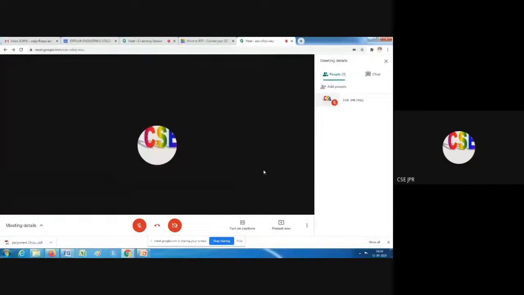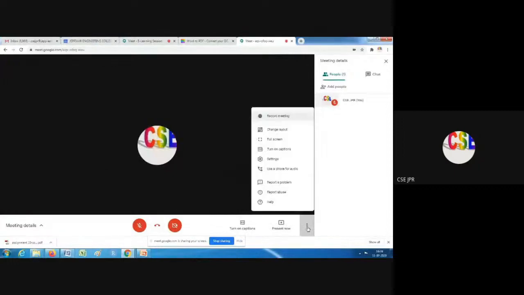Then for the organizers, we have this record meeting option. If we click the record button, the recording will start, and when we stop the recording or end the meeting, the recorded video will be mailed to our mail ID, the one from which we started our meeting. We can check the mail, download it and make use of it.